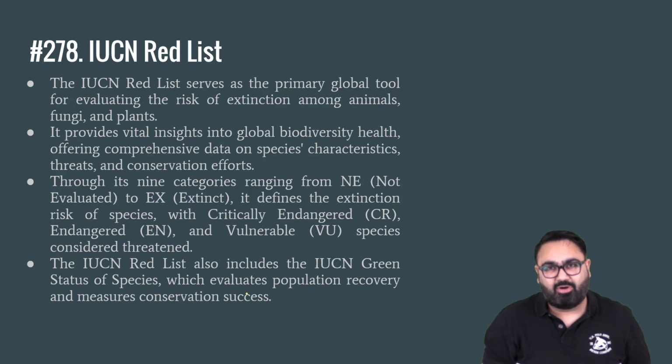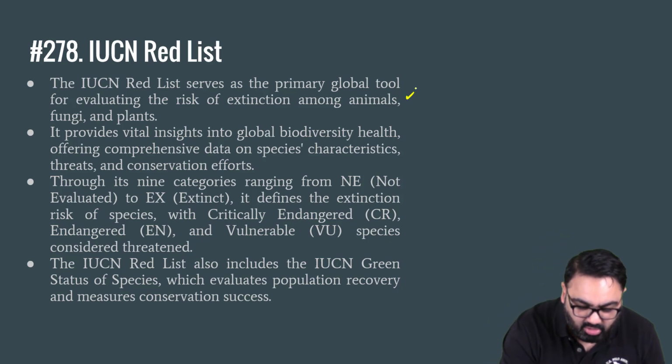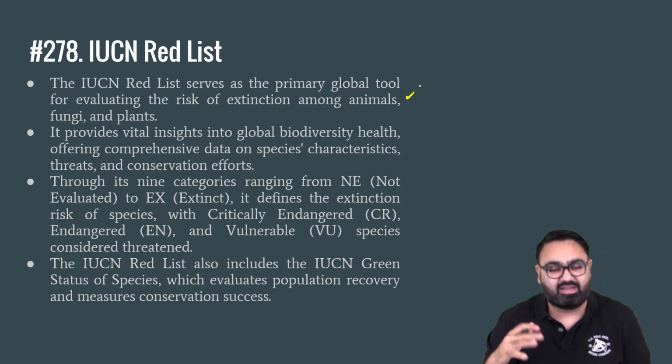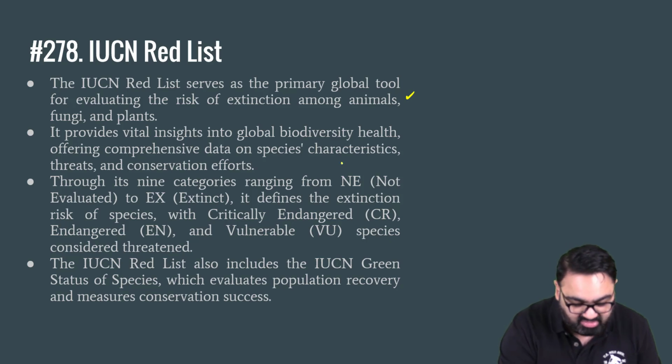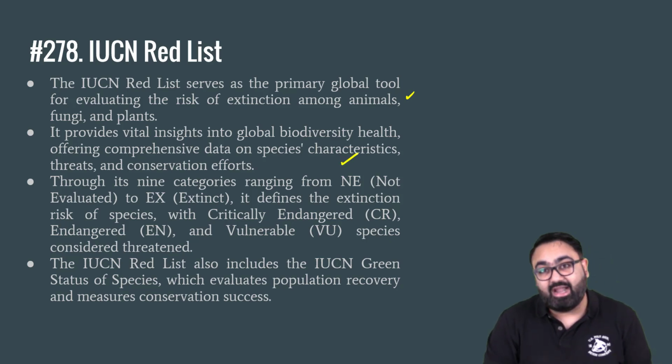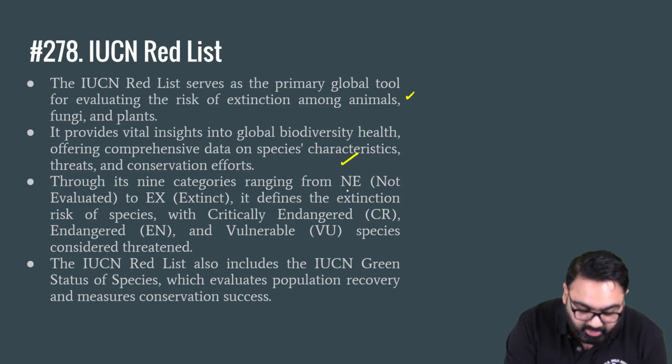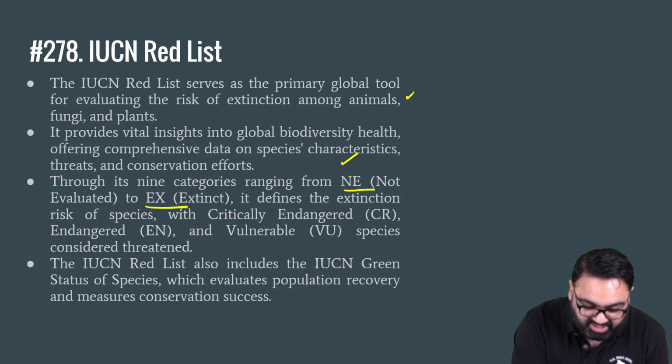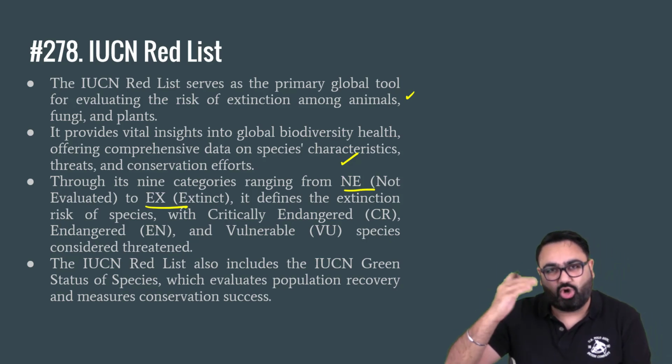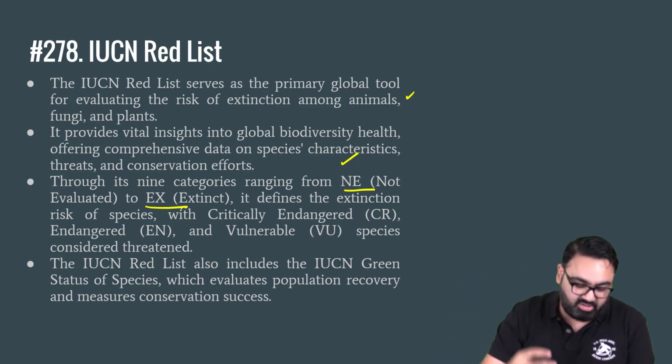Here are a bit of details about IUCN that you should know. It serves as a primary global tool to keep track of animals that are nearing extinction. It provides information about global biodiversity health. It has 9 categories in total, from not evaluated to extinction. So these are the 2 ends, not evaluated and then extinction.